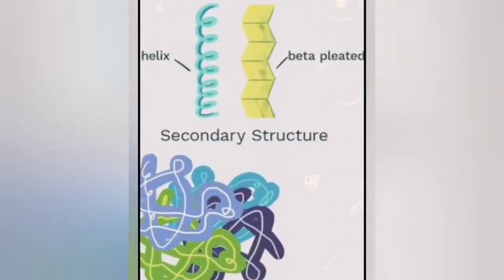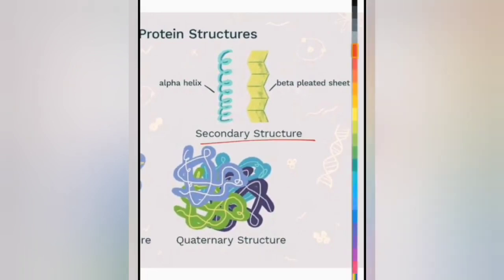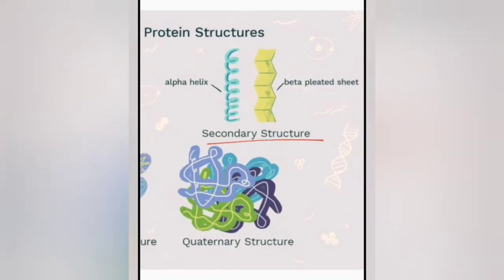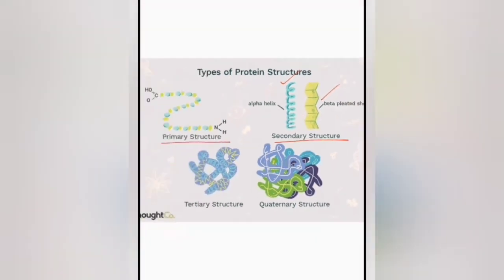Next, moving on to the secondary structure, which is just the next level of the primary structure. In this structure there are areas of folding or coiling within a protein. So here two types of secondary structure are drawn, which are the alpha helix and the beta pleated sheet. You can see there are coilings here like this. Okay, and here there are foldings. So these structures make up the secondary structure, which is just the next level of the primary structure of protein.